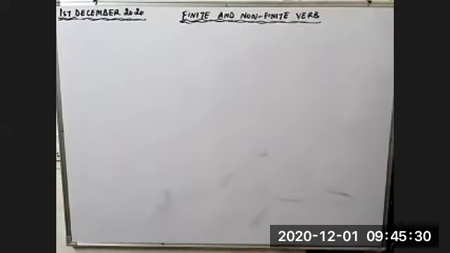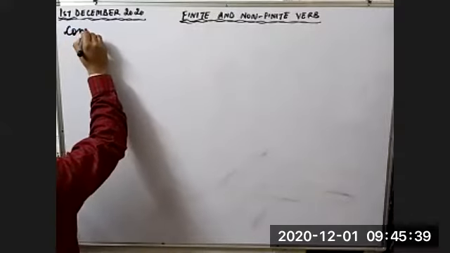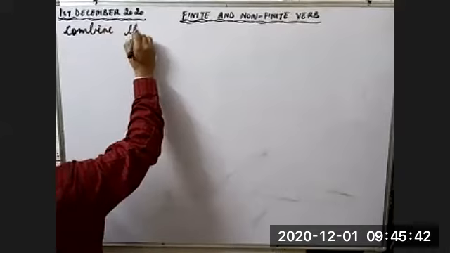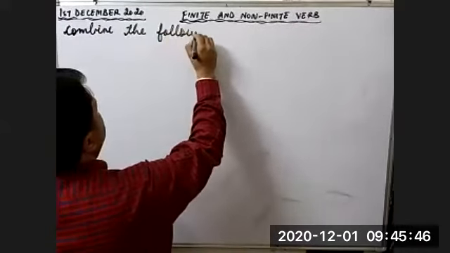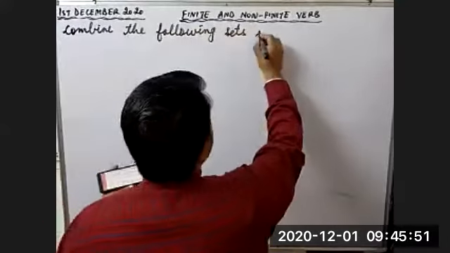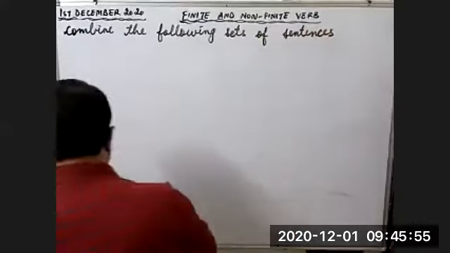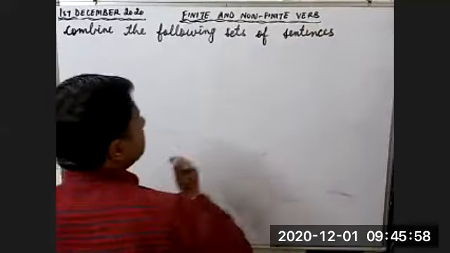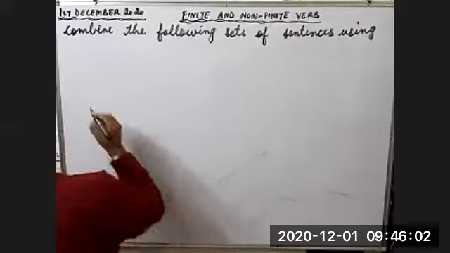So let's continue. Children, the first type of question is clear to everyone. Yes, sir. Now look at the second type of question. The second type of question will be like this. Combine the following sets of sentences using infinitive.